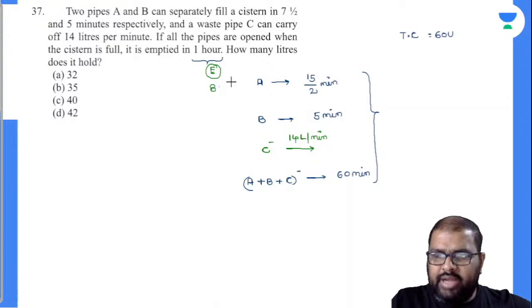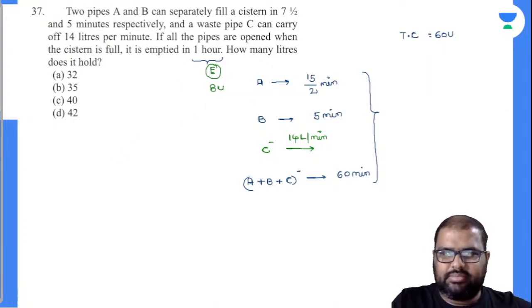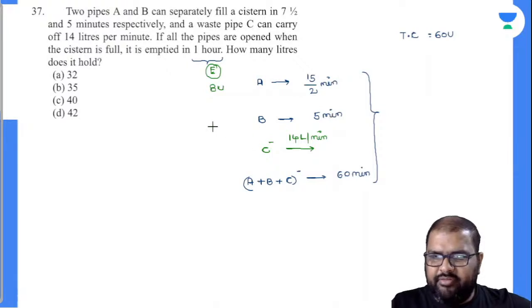So 8. Now in 1 minute, how much of the tank will be filled? 8 units. Sorry, 8 units. Come to the next one here. 5, is it 12? 12 units. How much is C? We don't know. How much here? It is 1 unit. Am I right or wrong?